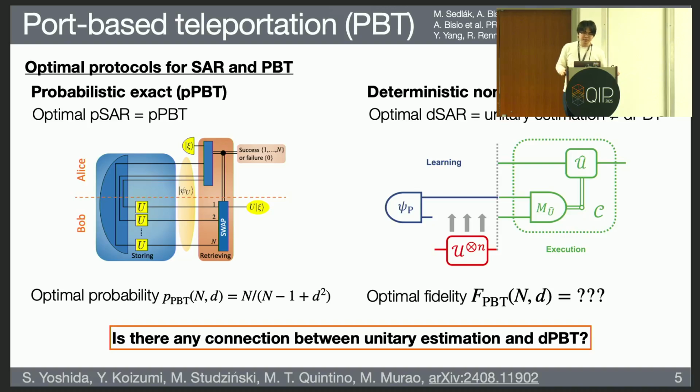But for the deterministic non-exact case, less is known. It is known that optimal universal programming is achieved via unitary estimation, but it is basically a different task from port-based teleportation. So the connection between universal programming and port-based teleportation is not known, and also its optimal fidelity is not known. The natural question arising here is: is there any connection between unitary estimation and port-based teleportation? Because it is already known that universal programming is the same as unitary estimation, it's a natural question to relate these two tasks.